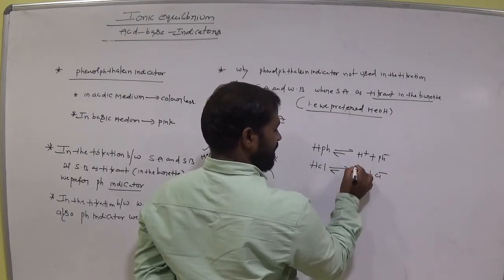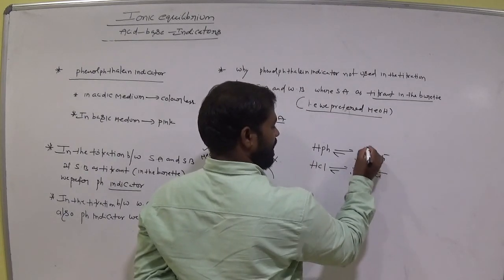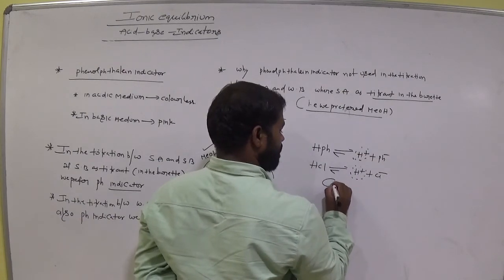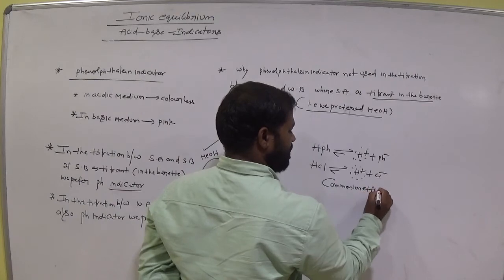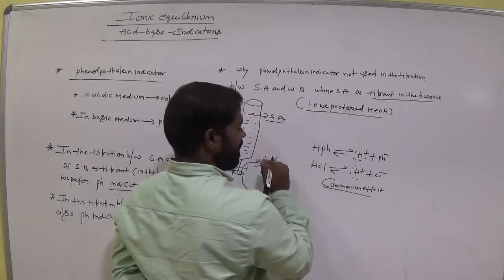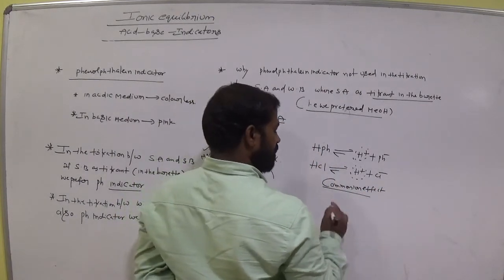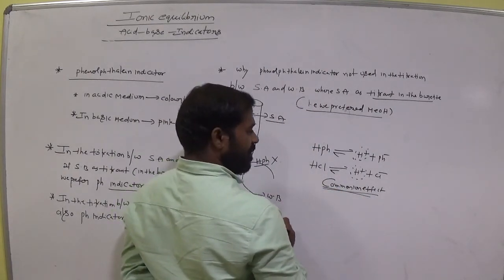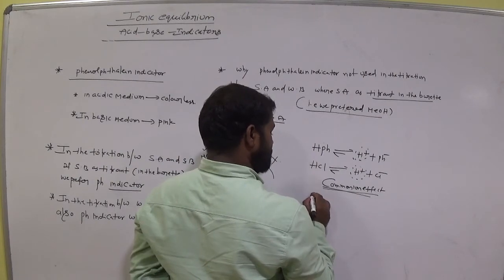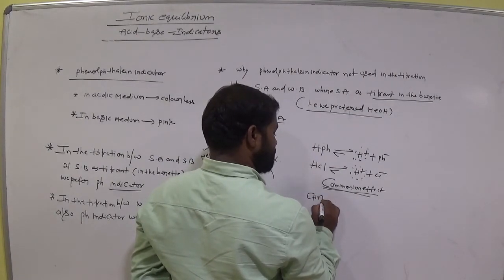Which effect takes place? Common ion effect takes place, by adding strong acid. That means the H+ ion concentration is more.